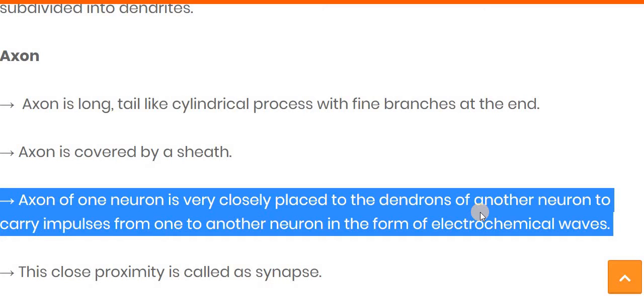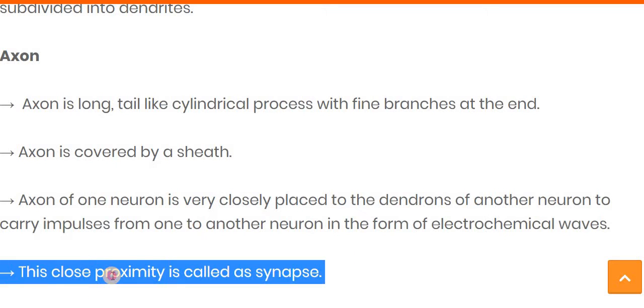Suppose the axon is there, then the other neuron's dendrites are there. The axon of one neuron is closely placed to the dendrons of the other neuron to carry the impulse from one neuron to another, and this message is transferred through electrochemical waves.